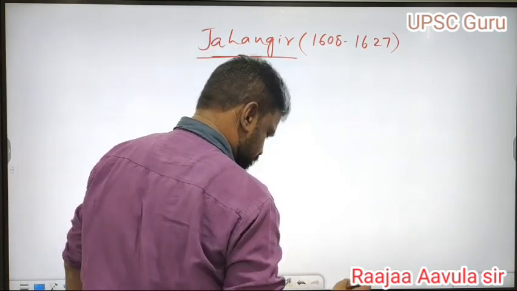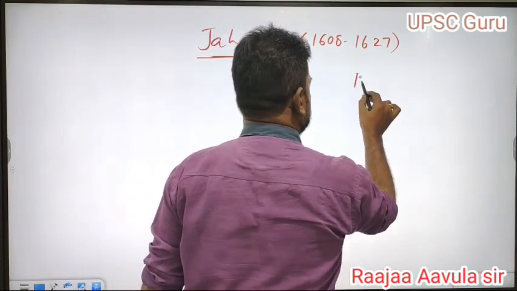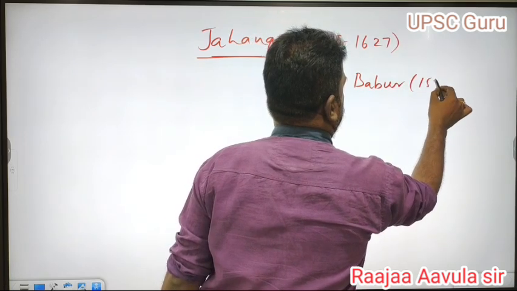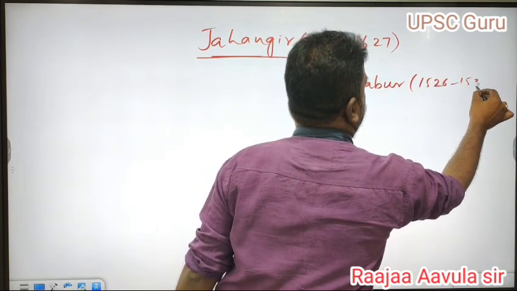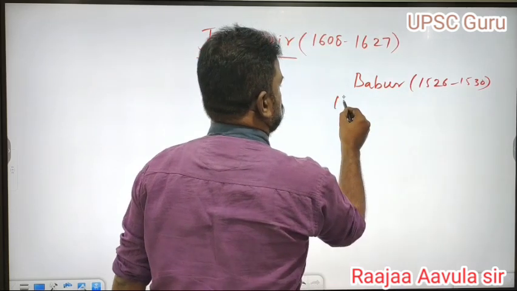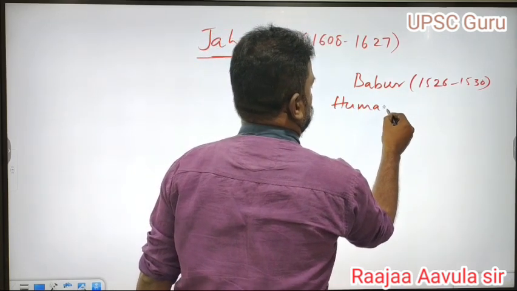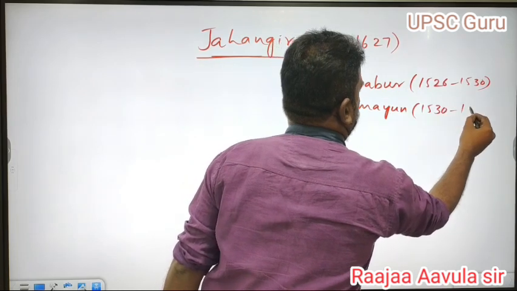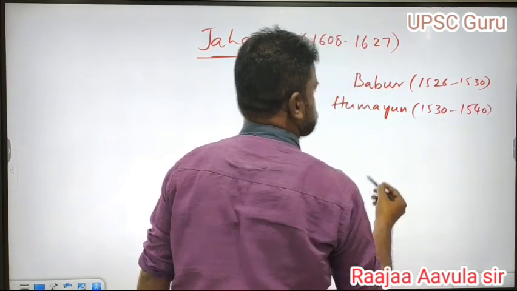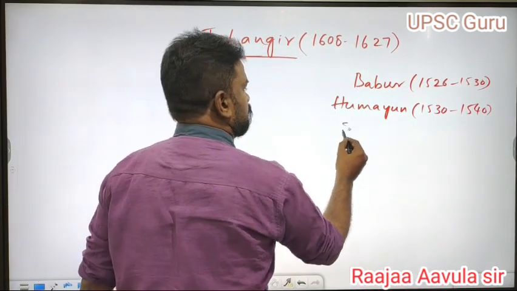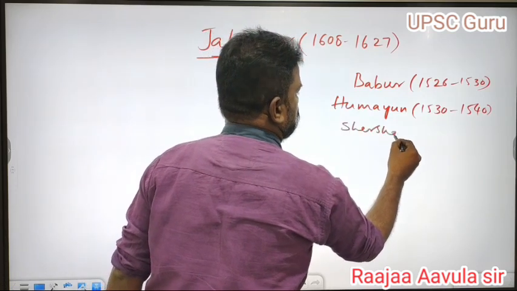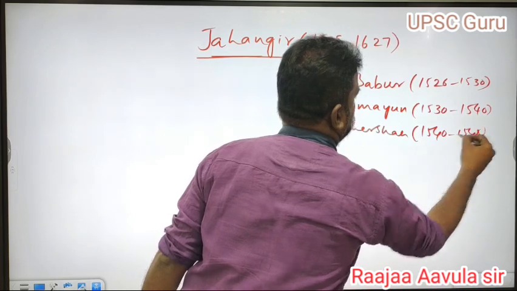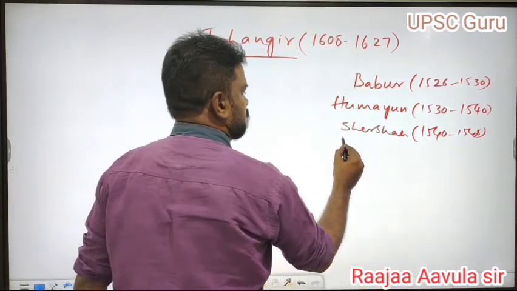In the Mughal emperors, in the last classes, we completed Babur. Babur ruled from 1526 to 1530. After Babur, Humayun. Humayun ruled from 1530 to 1540, his first spell. After Humayun, Sher Shah ruled. Sher Shah ruled from 1540 to 1545. After Sher Shah, Islam Shah.